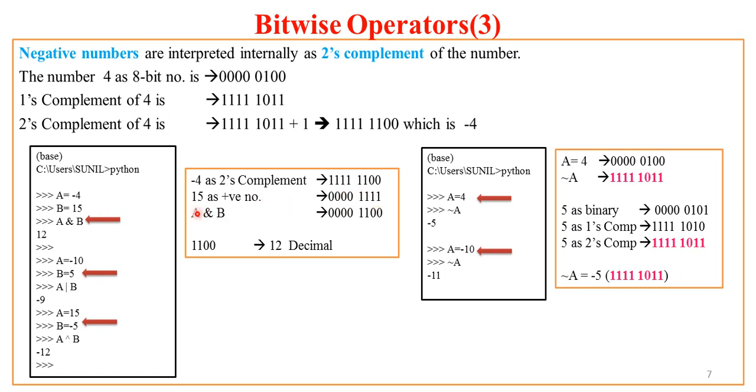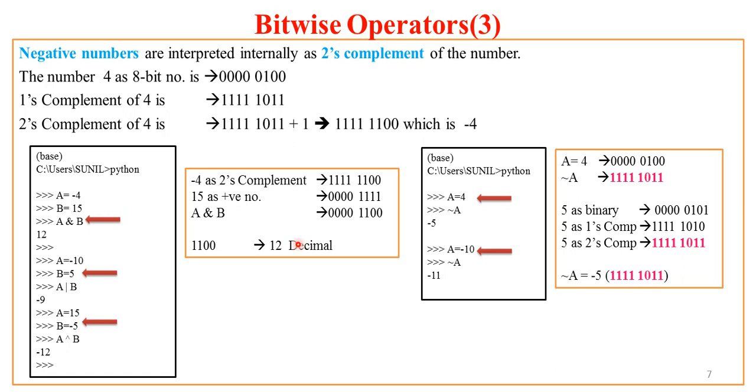We need to understand the logic behind it. So that's why I use this short representation of 8 bits. Now let us try to operate on A and B using bitwise AND. So if this is my first operand and this is the second operand, now what is A and B? So just try to operate on bits. 0 and 1 is 0, 0 and 1 is again 0, 1 and 1 is 1, 1 and 1 is 1, and all the rest are 0. So this is nothing but 1 1 0 0, which is the binary equivalent of decimal 12. Are you getting the right answer? Yes, of course.